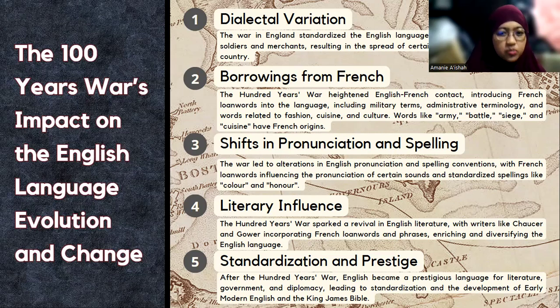Last but not least was standardization and prestige. After this war, English became a prestigious language for literature, government, and diplomacy, leading to the standardization and development of early modern English and the King James Bible.